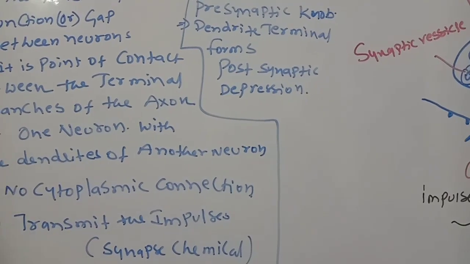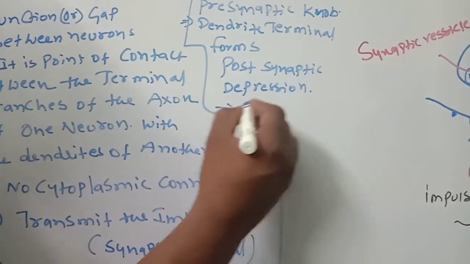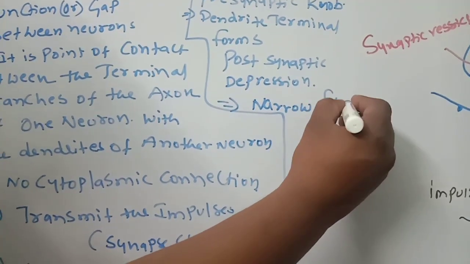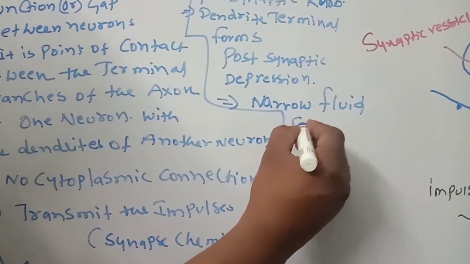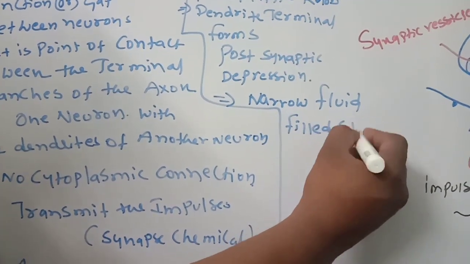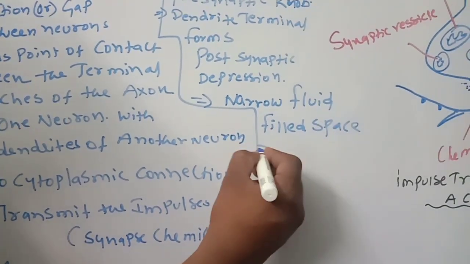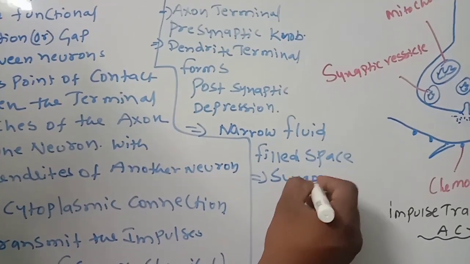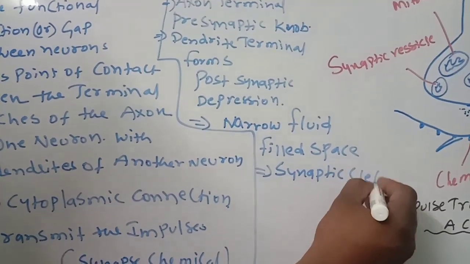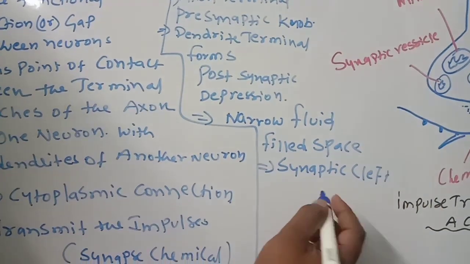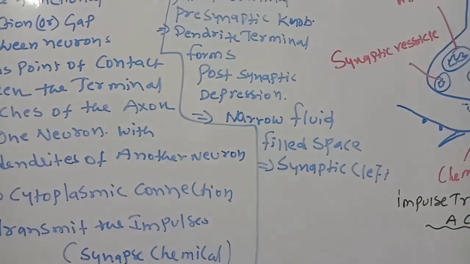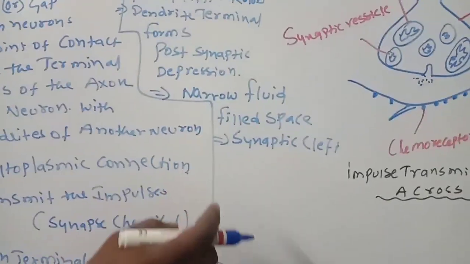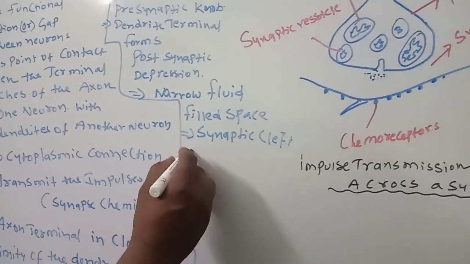In between, a narrow fluid filled space is there. That is called the synaptic cleft. Okay, synaptic cleft.